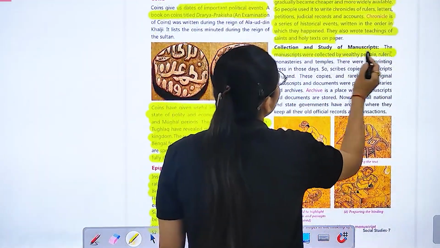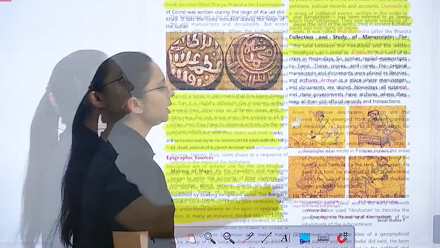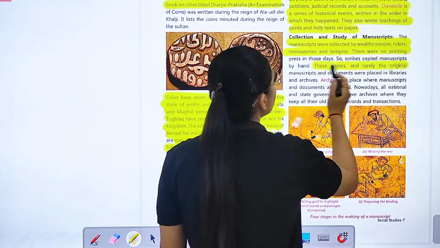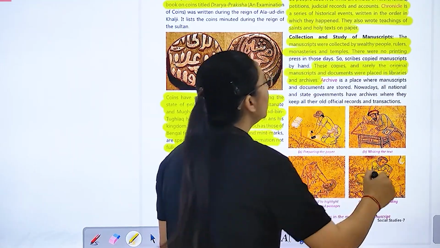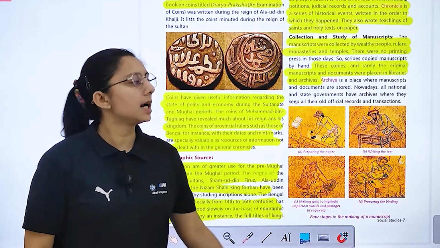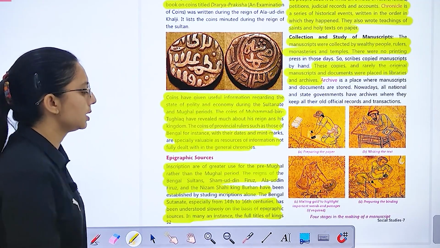So the manuscripts were collected by wealthy people, rulers, monasteries and temples. There was no printing. ठीक है, किसी भी टाइप की कोई प्रिंटिंग नहीं थी. These copies were rarely original; manuscripts and documents were placed in libraries. Documents थे उनको कहाँ रखा जाता था? Libraries में, archives में. Archives वो place होती थी जहाँ पे manuscripts और documents आपके रखे जाते.